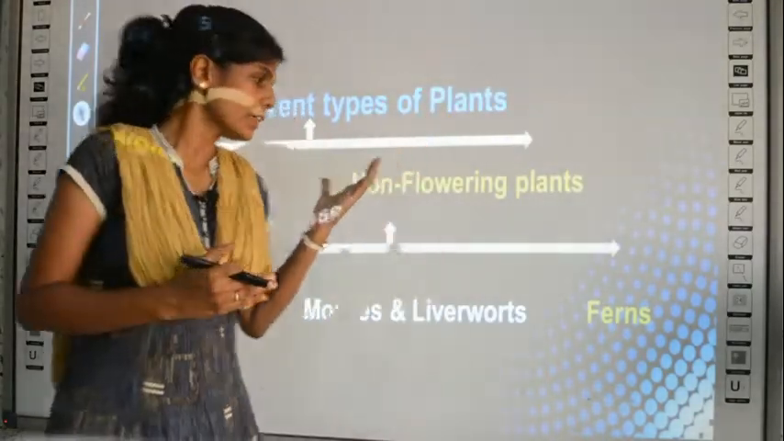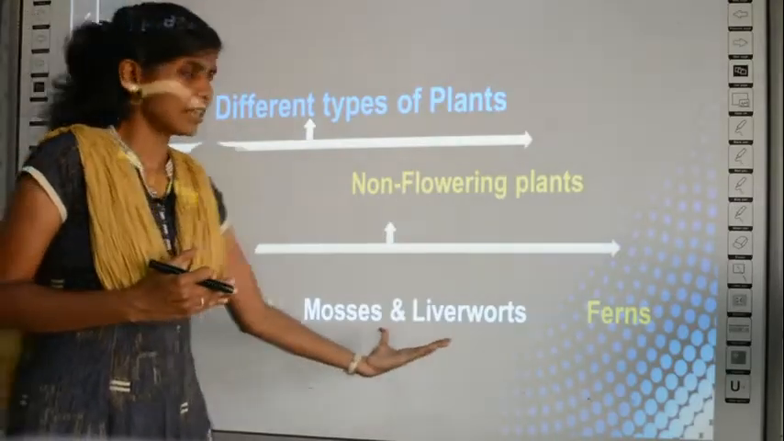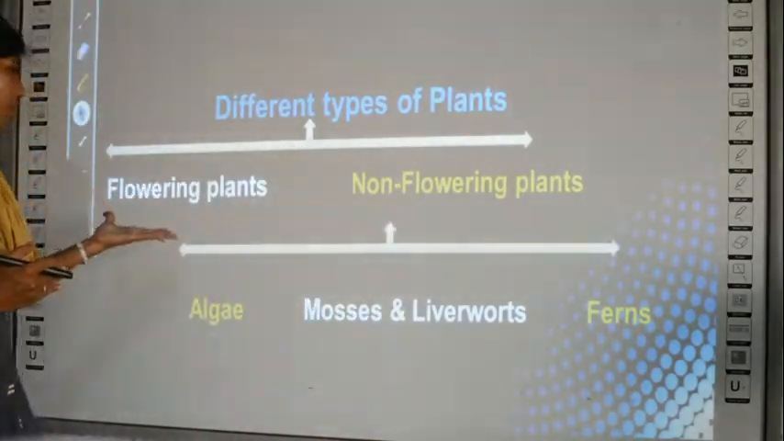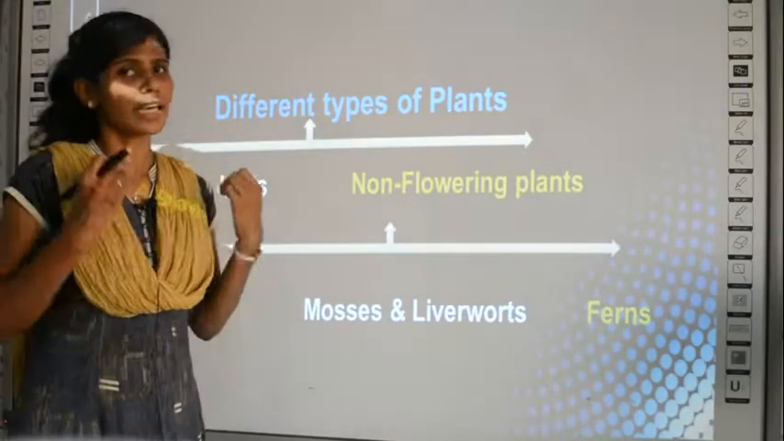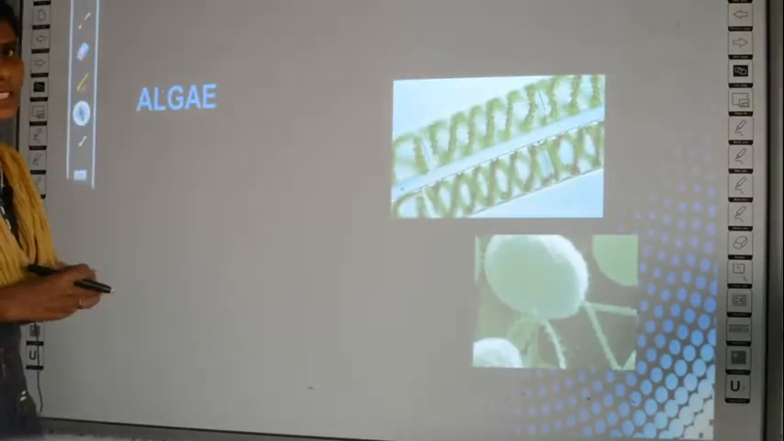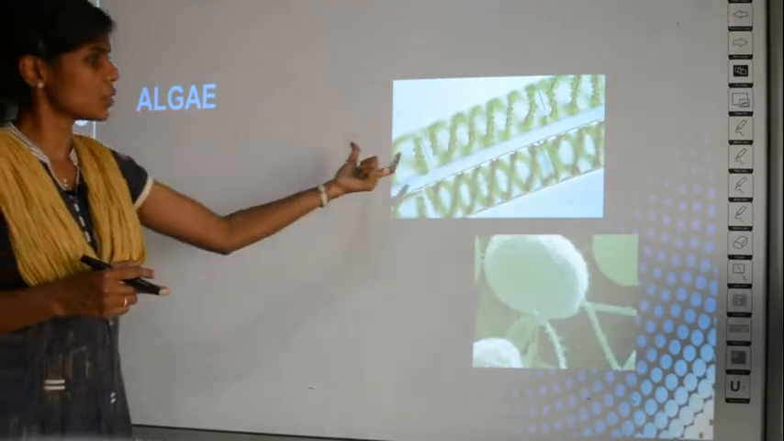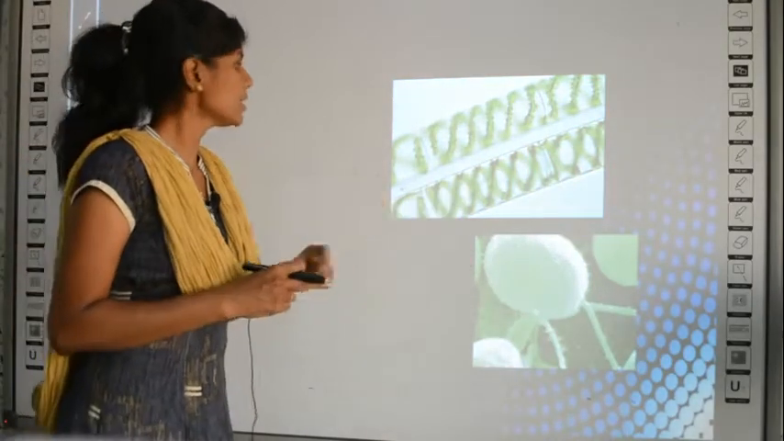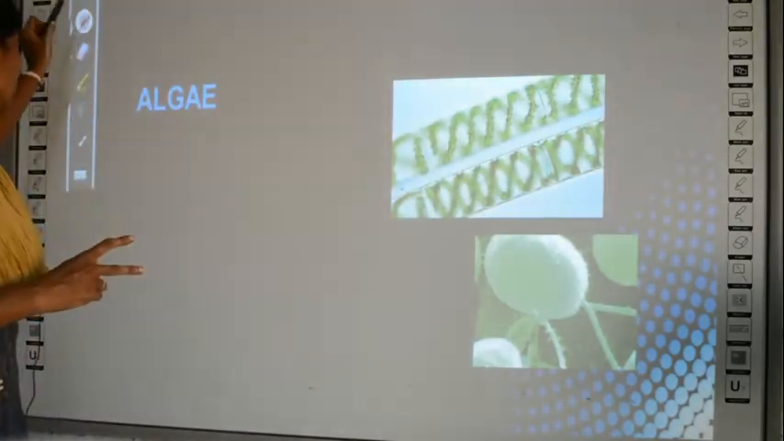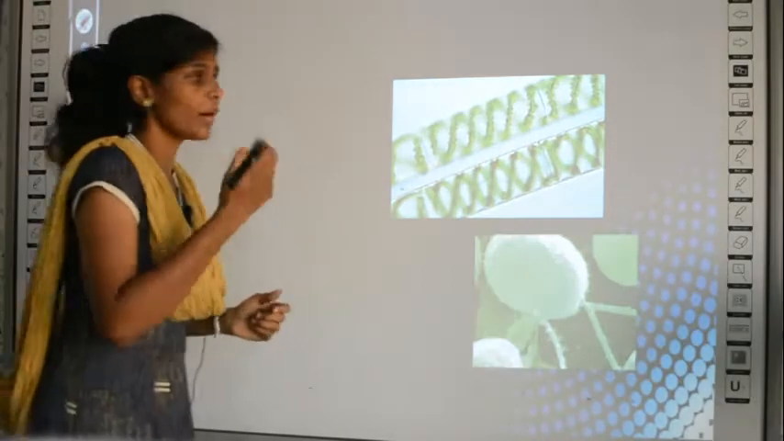So, about the properties of these three we are going to learn first, and then we learn about the properties of flowering plants in this class. So, first about algae. See, these two are algae. Okay, this is called Spirogyra and this is called Chlamydomonas. What are these two? These two are algae.